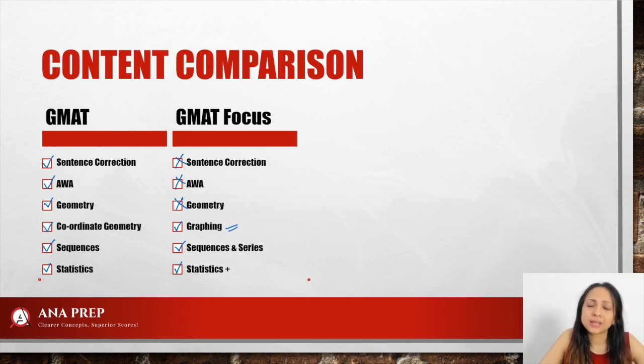Overall, I would say the content of GMAT was, of course, a whole lot more than GMAT Focus. But the point is that whatever we do have in GMAT Focus, we will need to do it really, really well. Before we start a discussion on percentiles, keep in mind that GMAT Focus percentiles are expected percentiles that GMAT has calculated based on the performance of students in the current test. These percentiles could move a lot in the first few years.